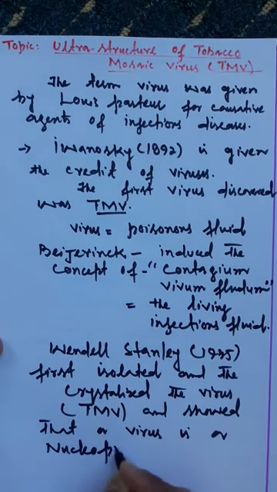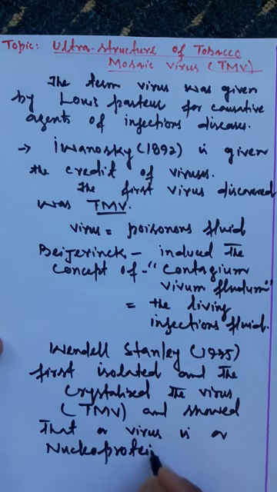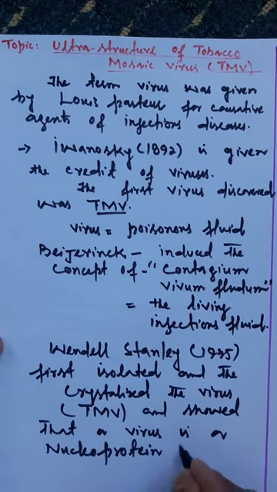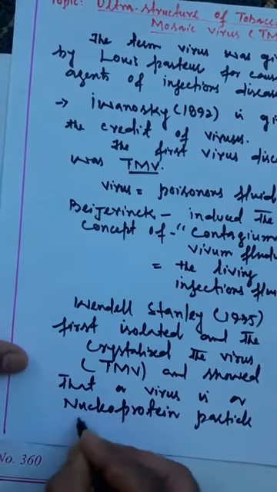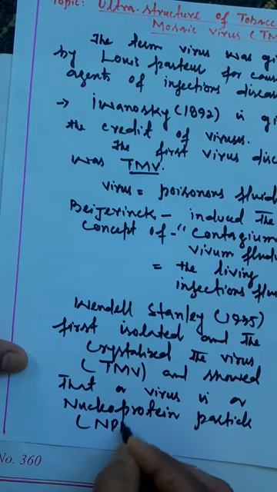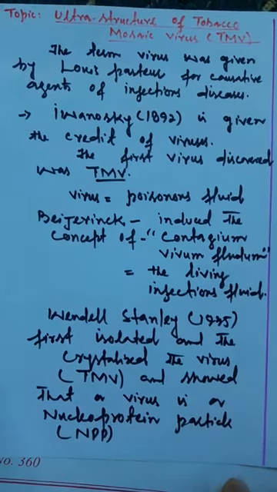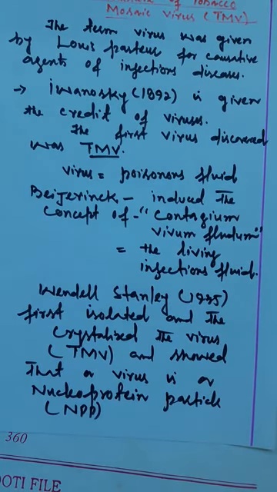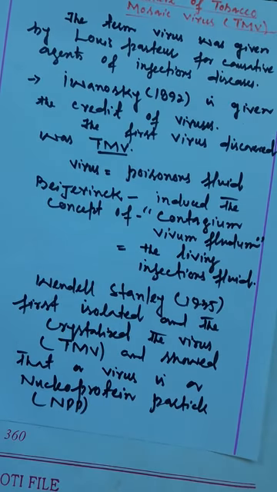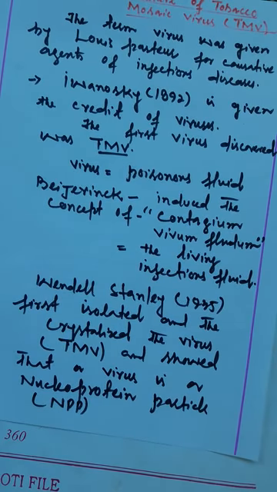A virus is not a fluid, it is a particle called a nucleoprotein particle, or in short NPP. He for the first time showed that a virus is an ultramicroscopic particle composed of nucleic acid and protein. For that, Stanley was awarded the Nobel Prize.